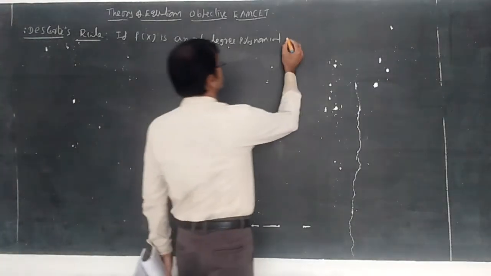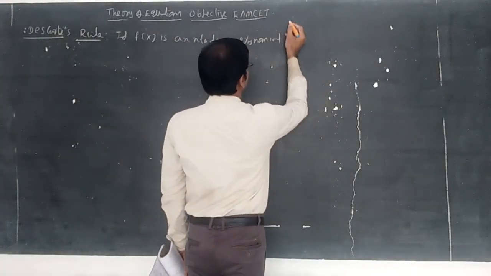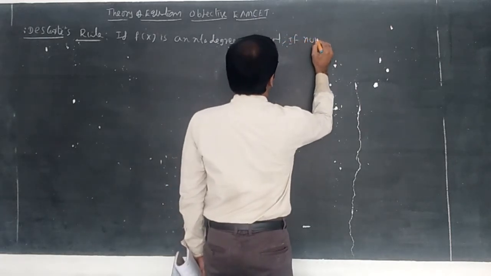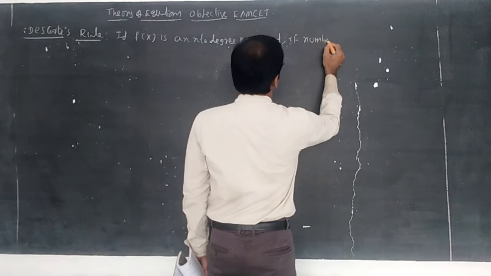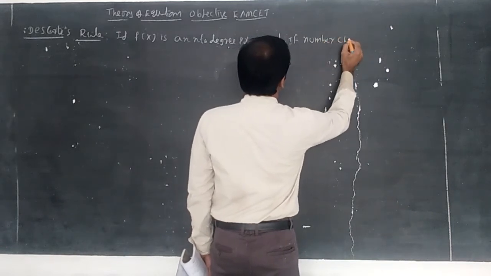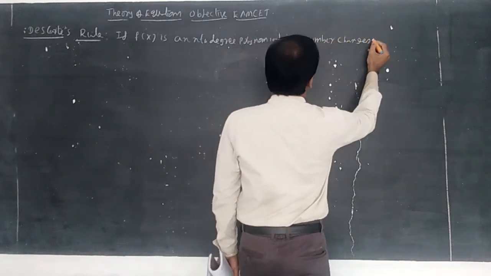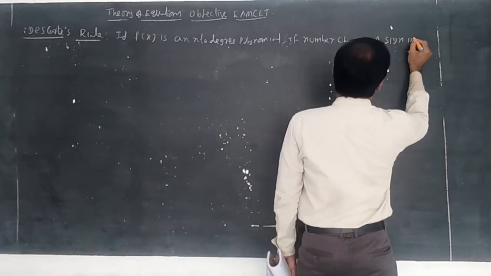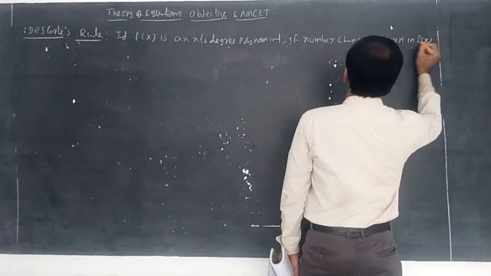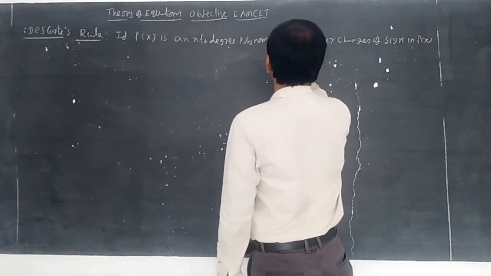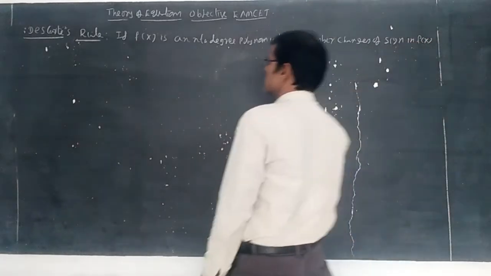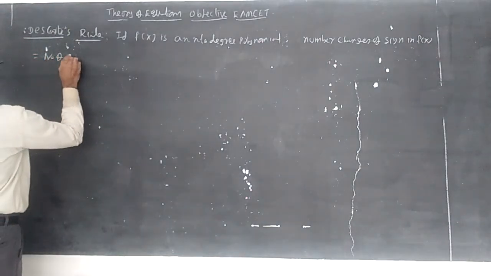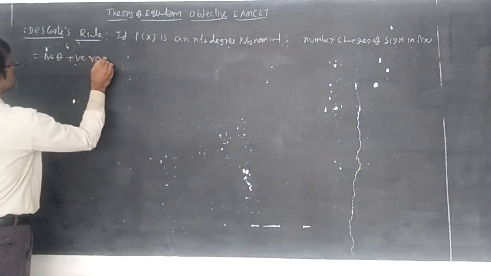then the number of changes of sign in f of x is equal to the number of positive roots.